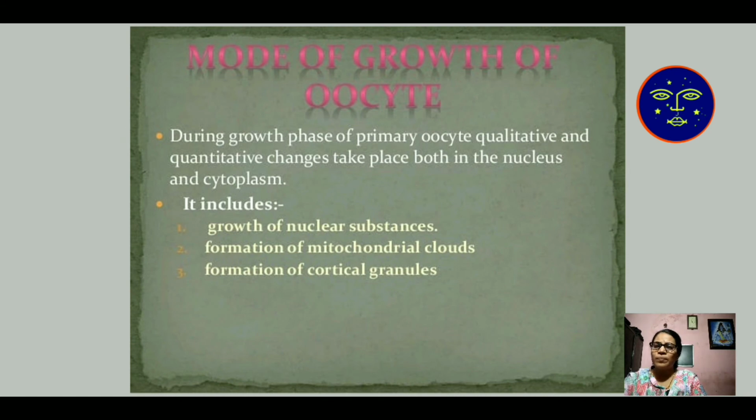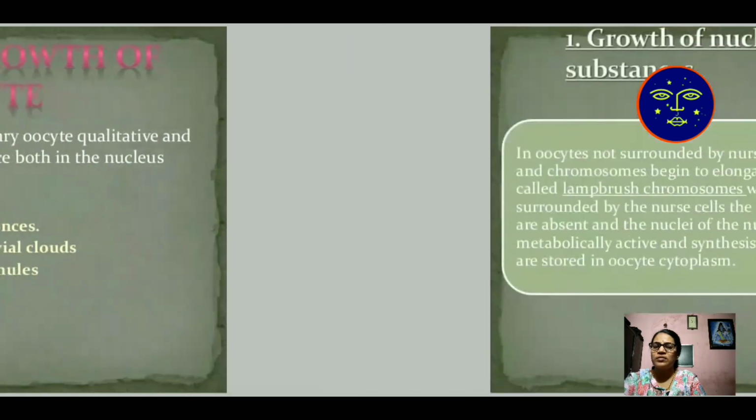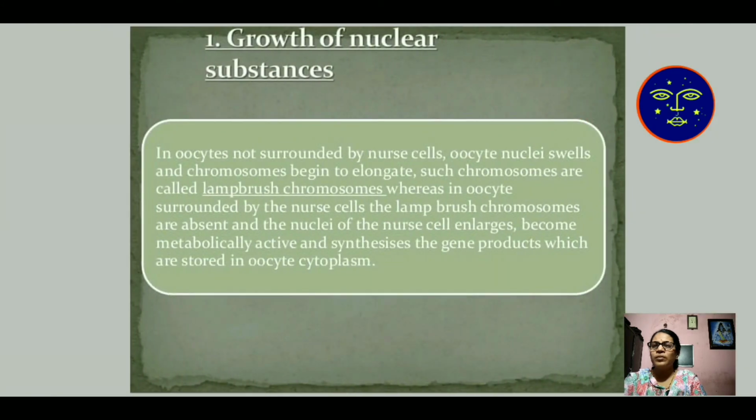During the growth phase of the primary oocyte, qualitative and quantitative changes take place in both the nucleus and cytoplasm. It includes growth of nuclear substance, formation of mitochondrial clouds, and formation of cortical granules. Growth of nuclear substance: in oocytes not surrounded by nurse cells, the oocyte nucleus swells and chromosomes begin to elongate.